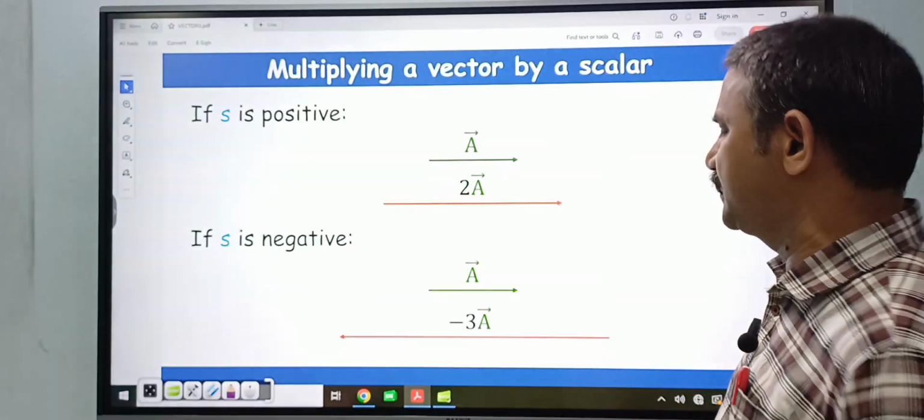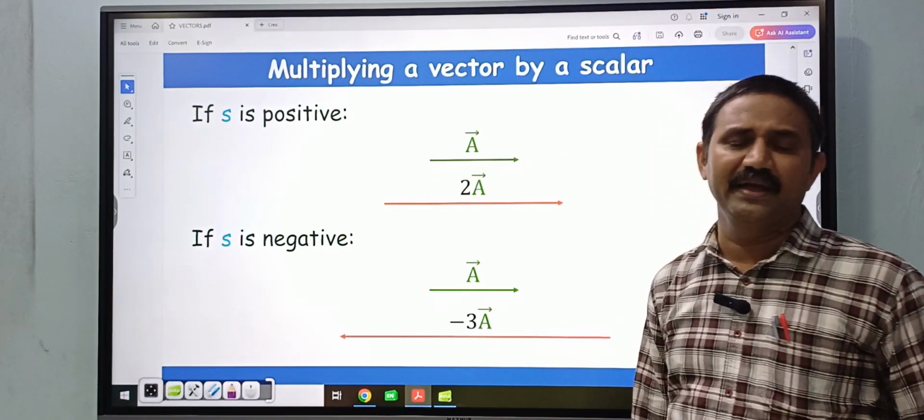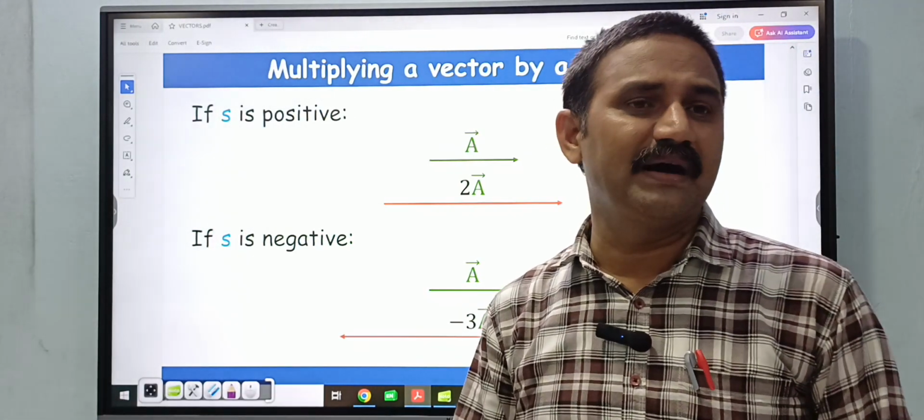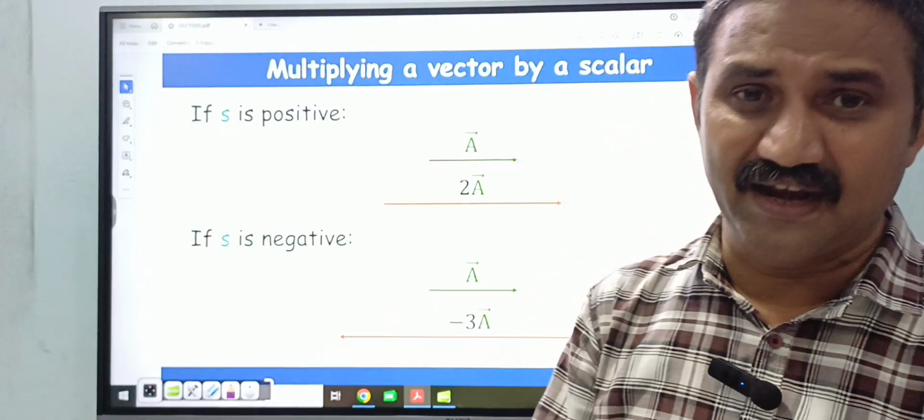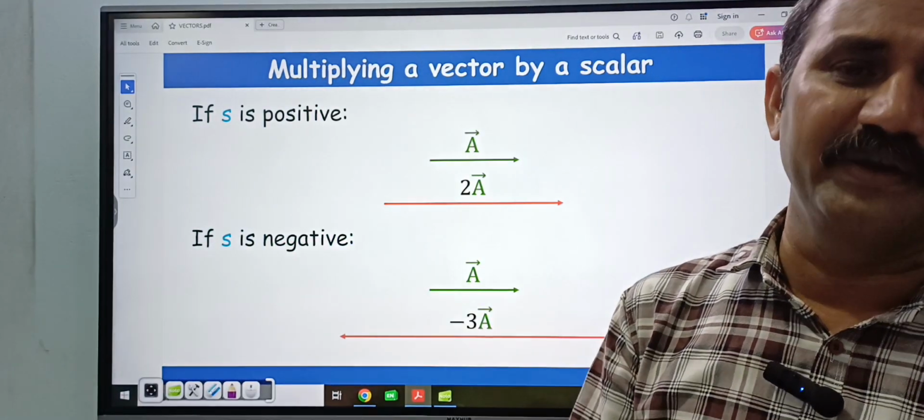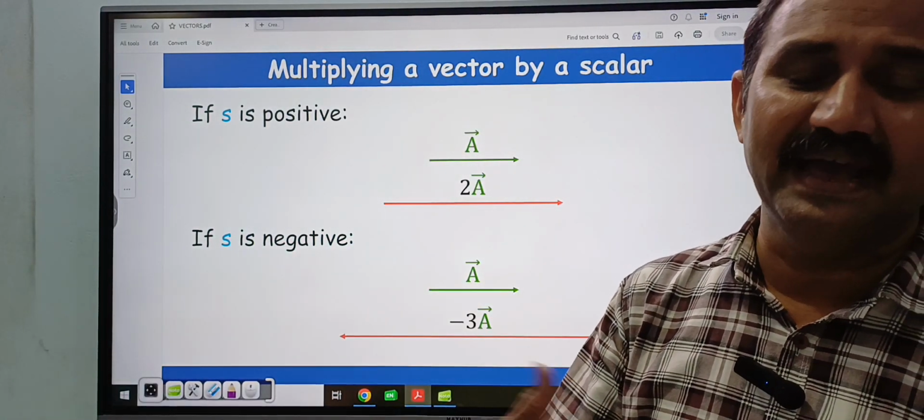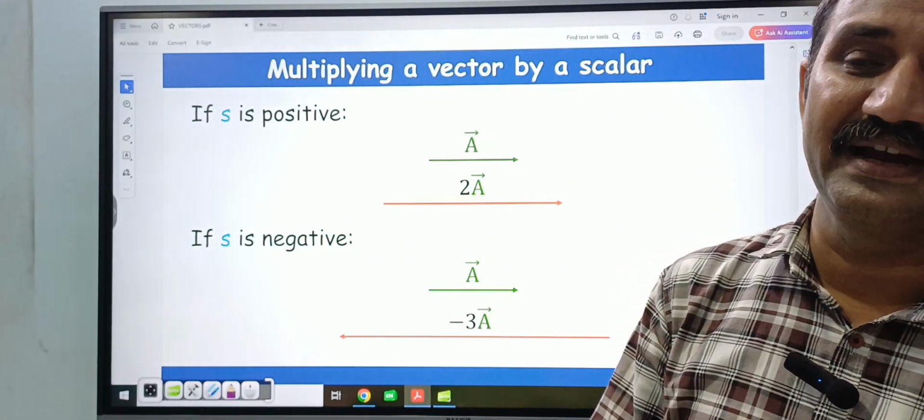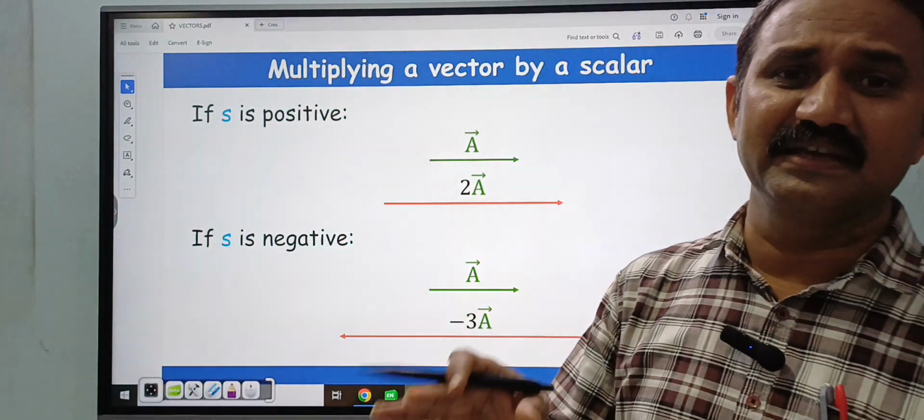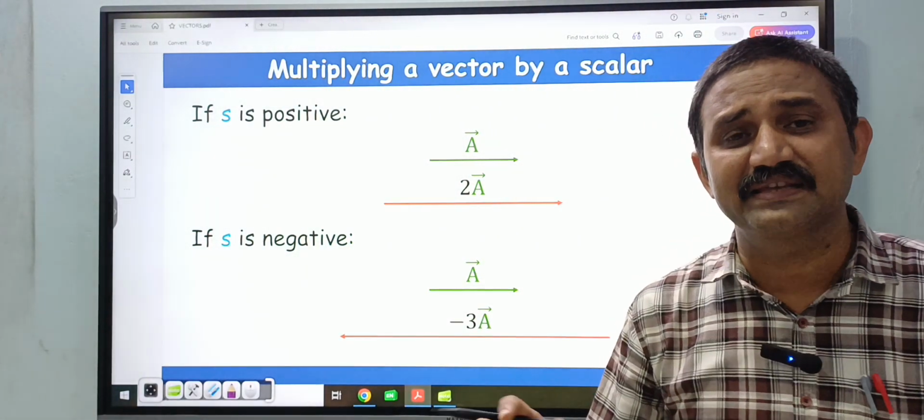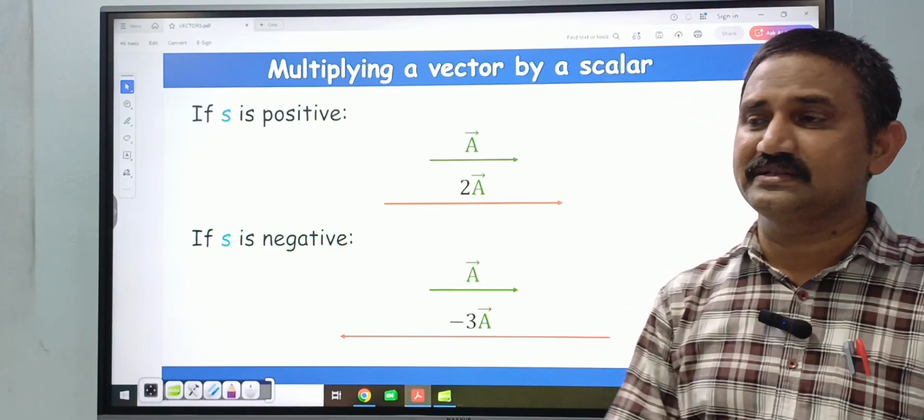So in our physics, we use F is equal to ma. M is the mass, that mass is a multiplying factor, and A bar is a vector quantity. So here mass is multiplied by acceleration, then you will get the resultant, that is F bar, which is in the same direction as the A bar direction.